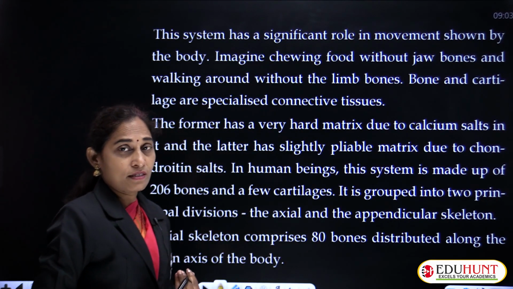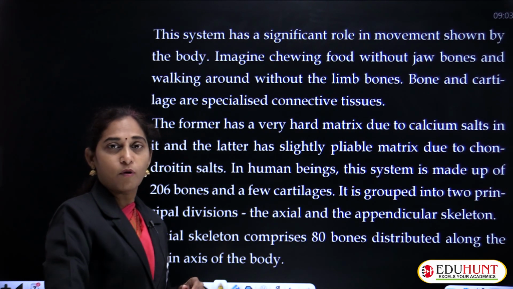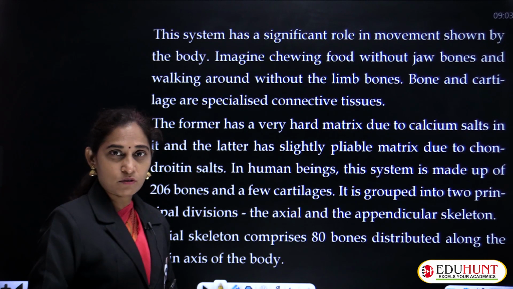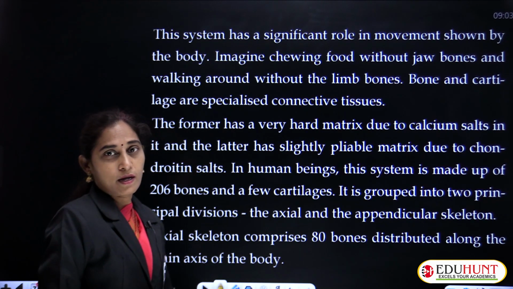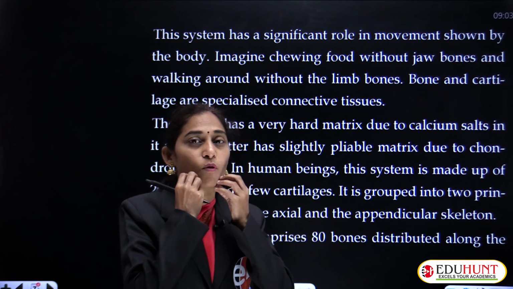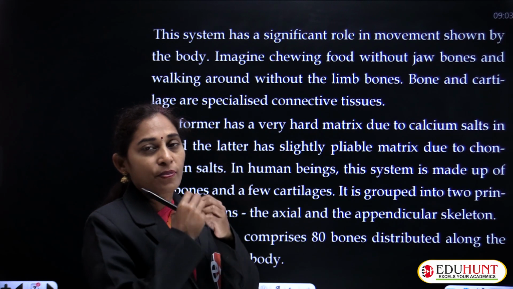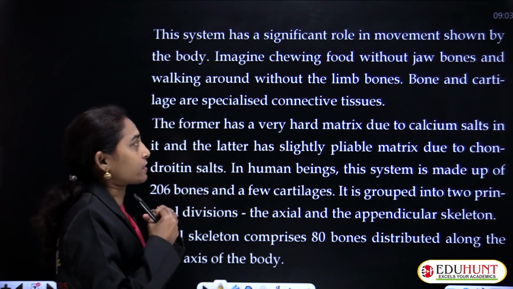As I said, we can't walk without the help of our bones. And we can't chew edible substances without the help of jaws. Jaws are internal bones, part of the skeletal system.